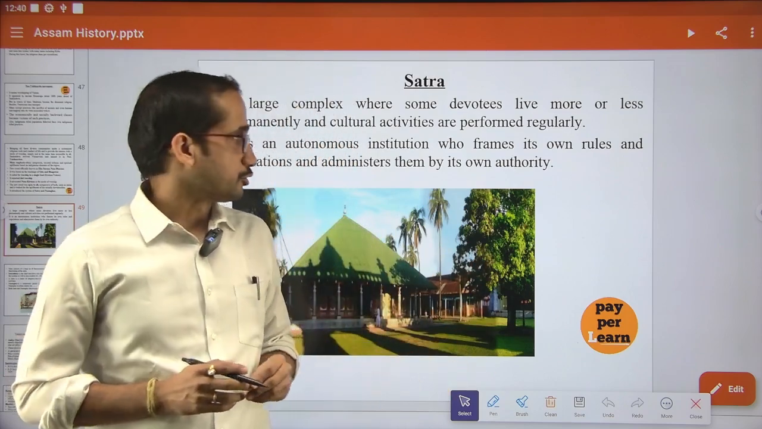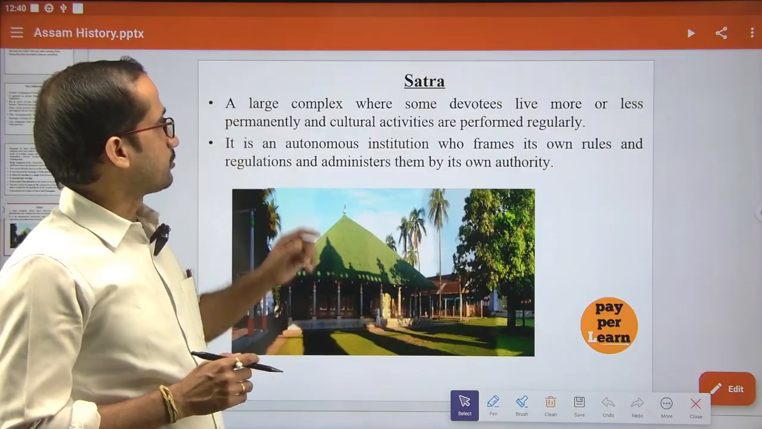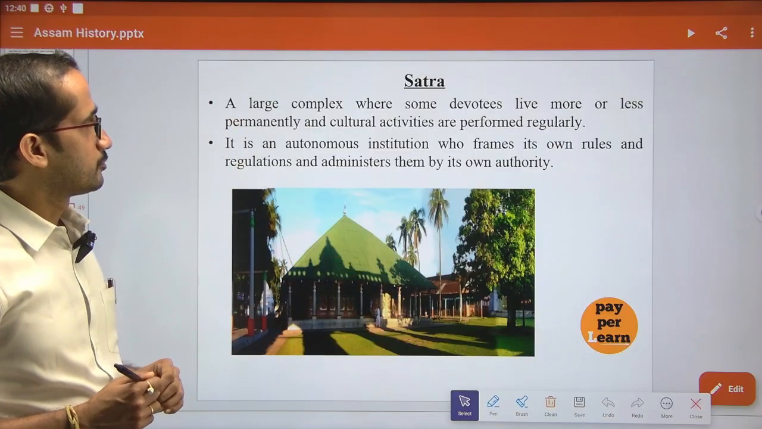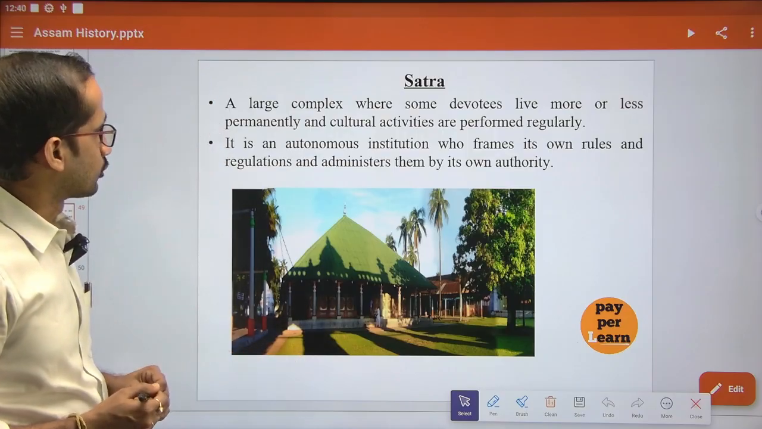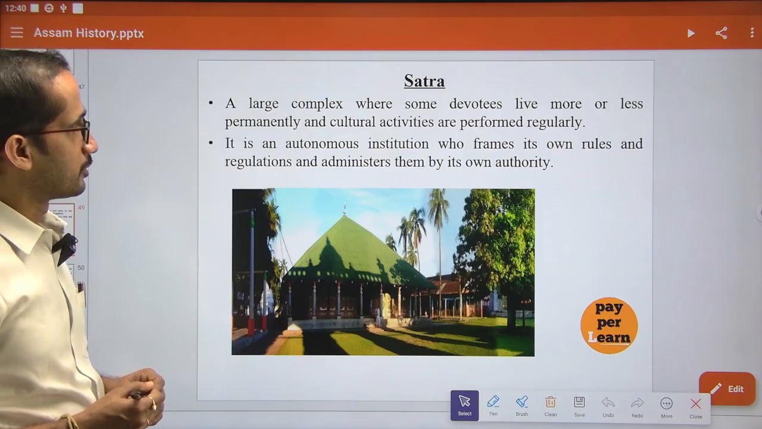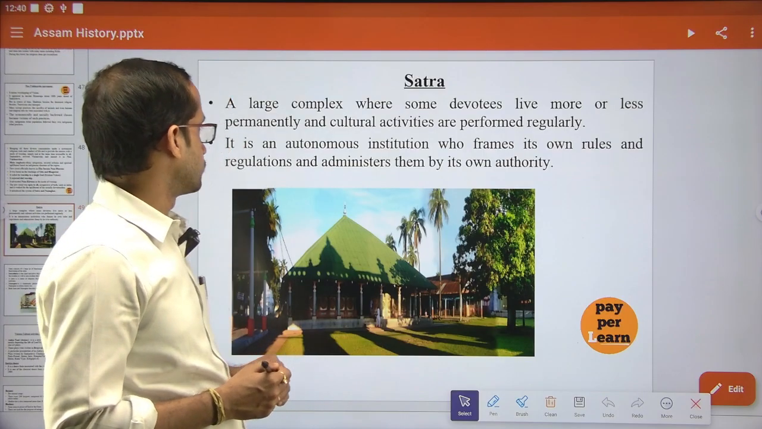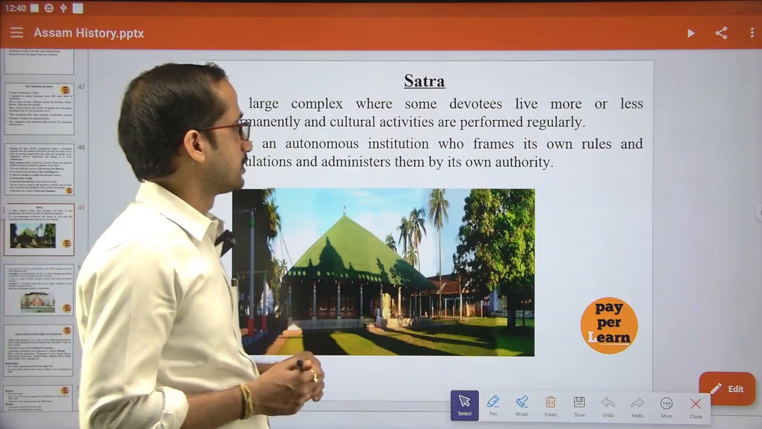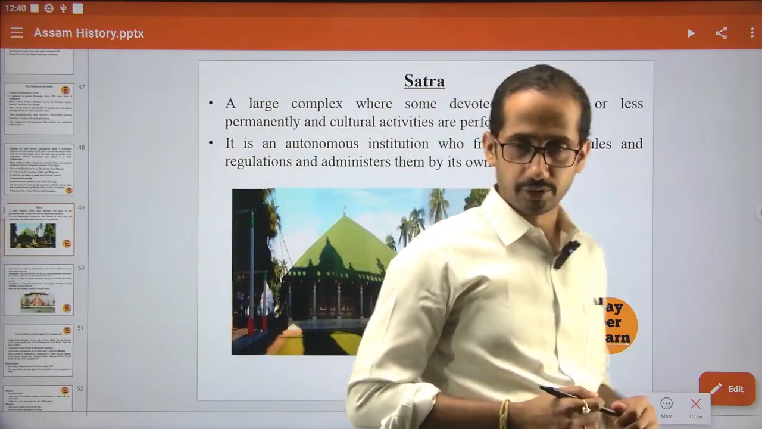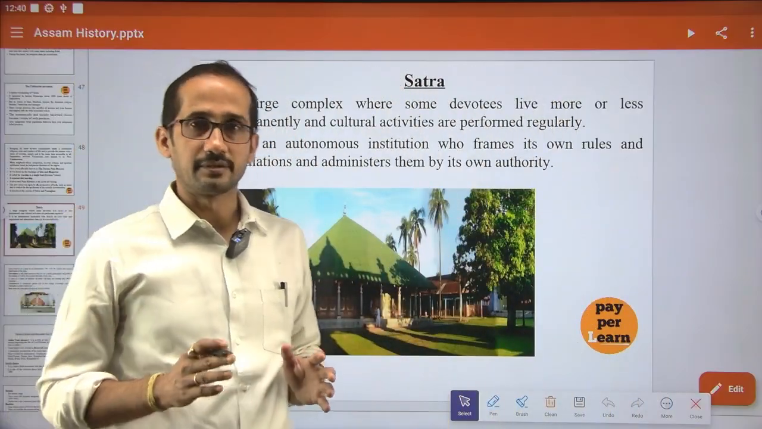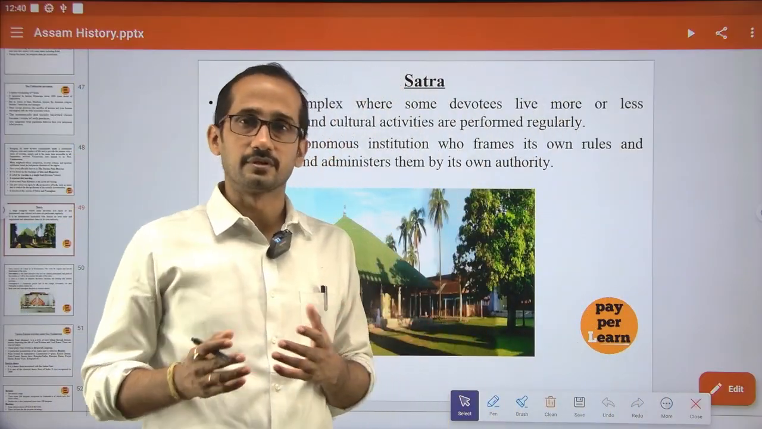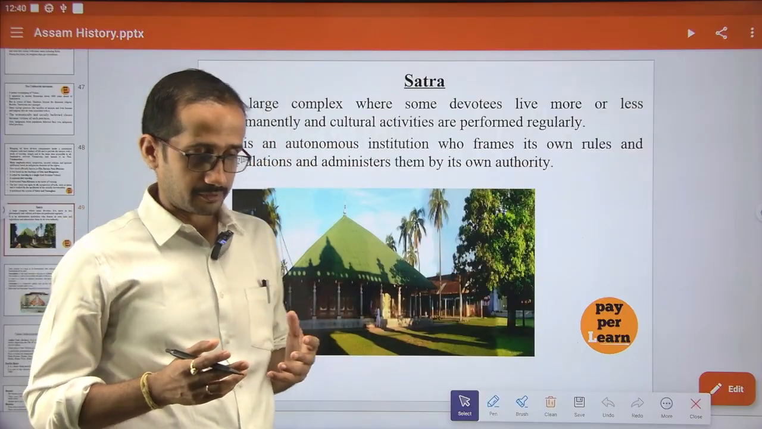If you see a large complex where some devotees live more or less permanently and cultural activities are performed, it is an autonomous institution which frames its own rules and regulations and administers them on its own authority. Here disciples may go and stay there. They can learn different religious rituals there.